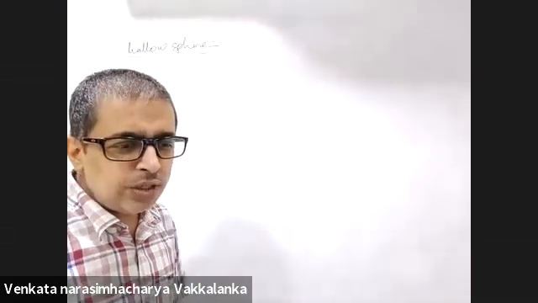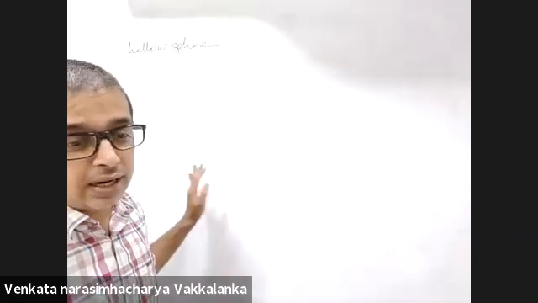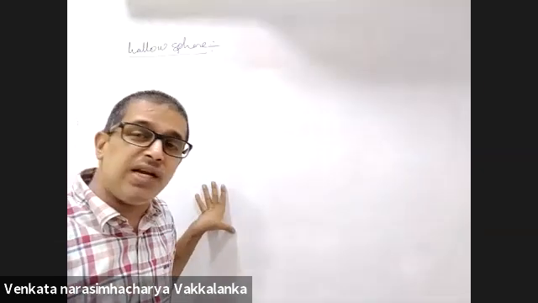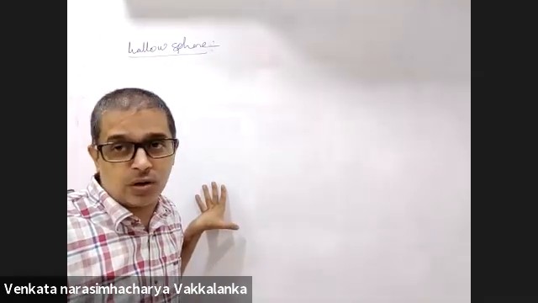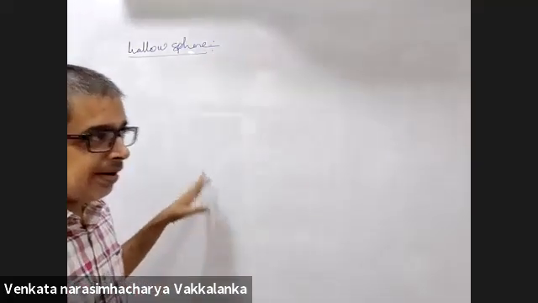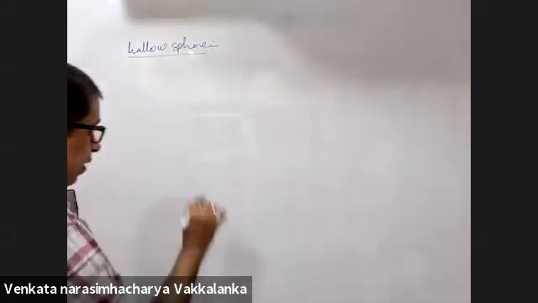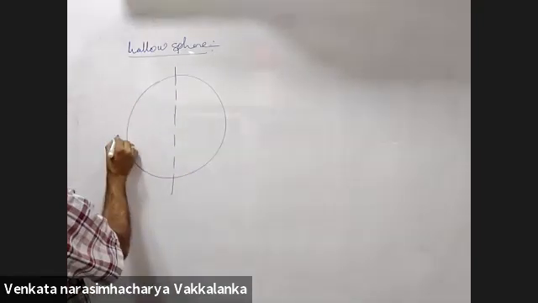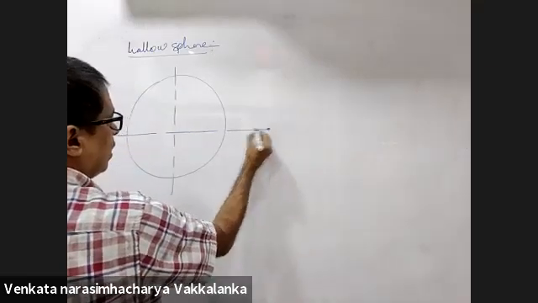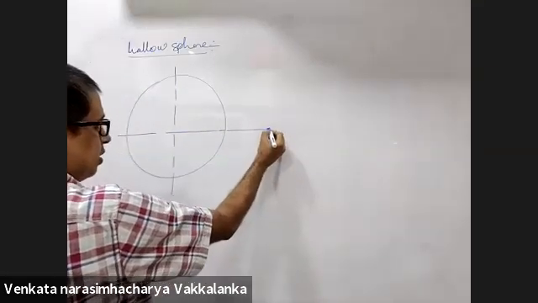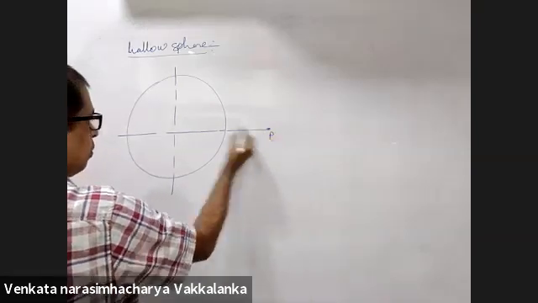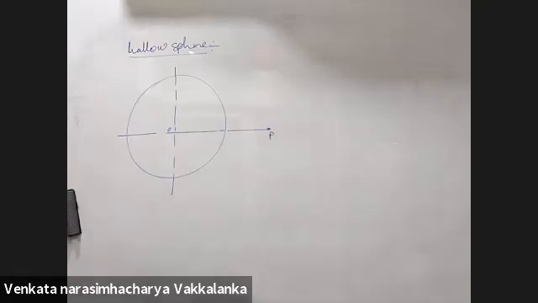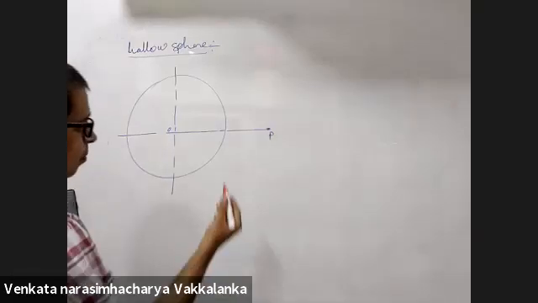For once, I will do this derivation using the standard calculus method. The same derivation in electrostatics, we will do it using a different mathematical tool called Gauss. Using calculus, the standard one, this is the only place where we will be doing it. Hollow spherical shell. I'm interested in the potential and field at this point P.